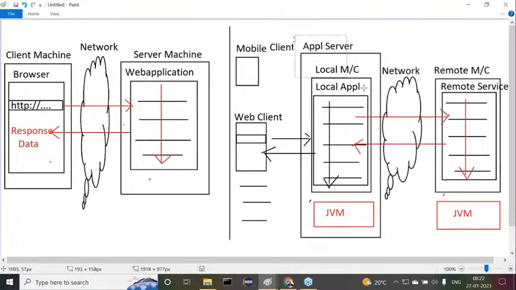Now observe carefully. These two parts, if you observe this part here, this entire part is what their distributed part. We can understand this client and up to half of this one is what their web area, web environment. Then the remaining half, the application server side application and this remote application, this is what their distributed part here.